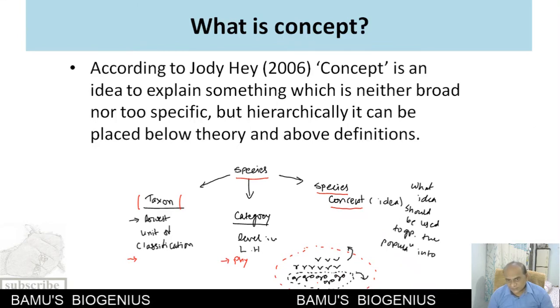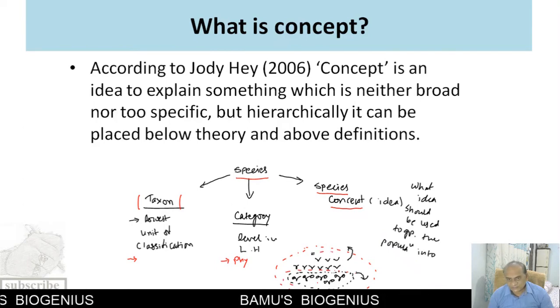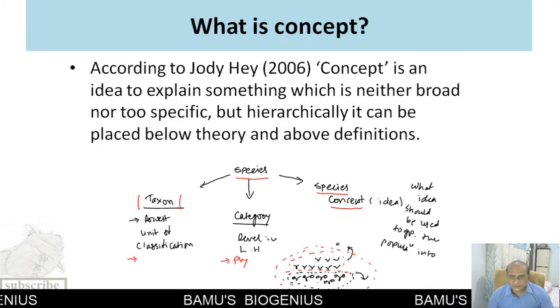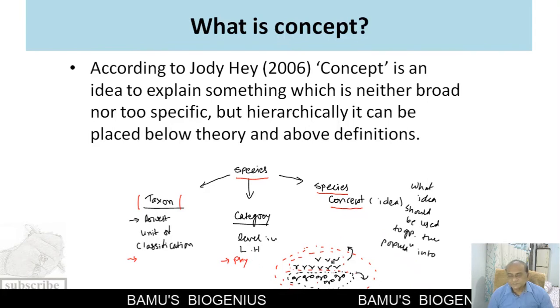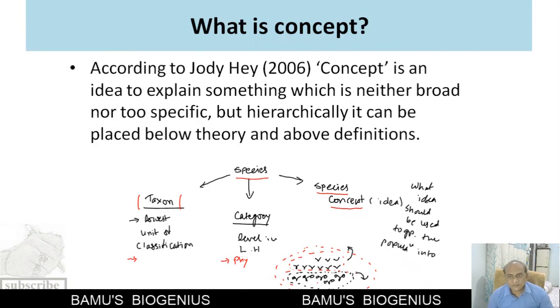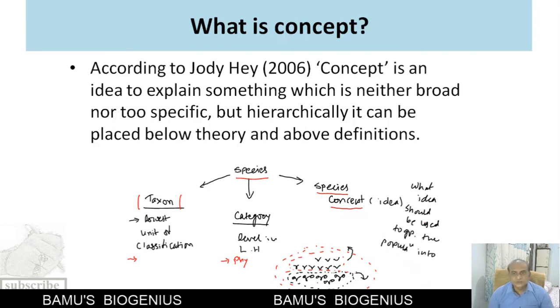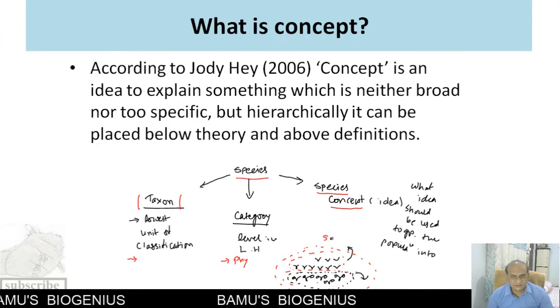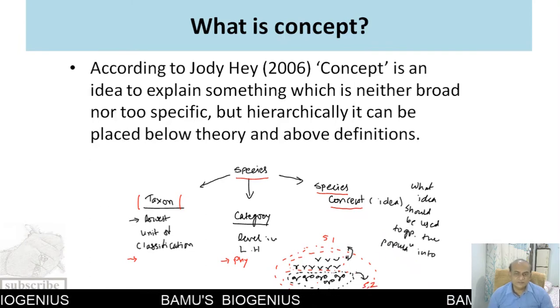Some have one type of characteristic features, and some have a different type. Now we have to demarcate them from each other. What kind of idea should we use to group this population into two different species, species 1 and species 2? That is known as a species concept.